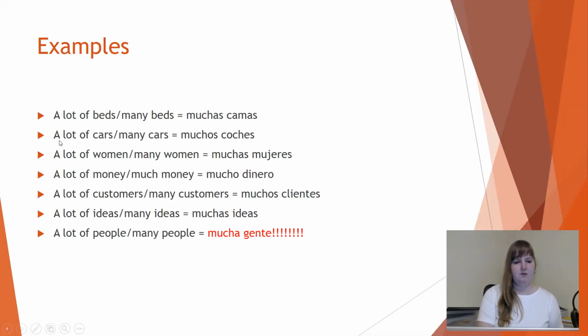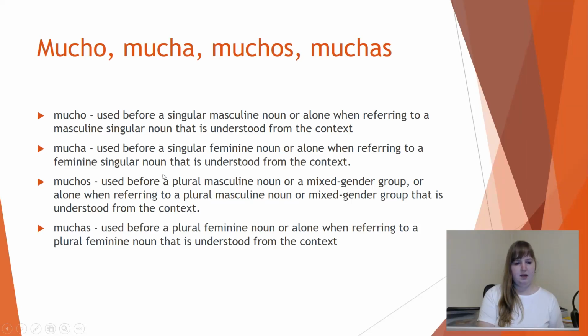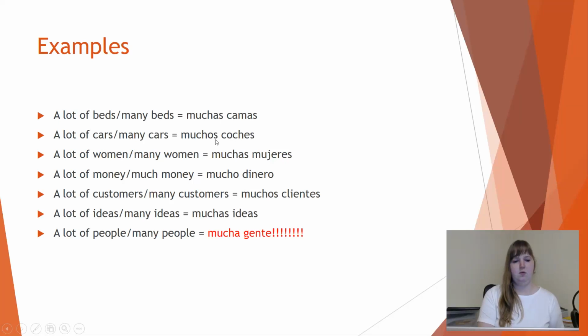Then we have the example a lot of cars or many cars. A car is in Spanish un coche. It is a masculine noun, and we have here many cars. That's why it is a plural masculine noun, and we have to write muchos. So a lot of cars or many cars are translated into Spanish as muchos coches.